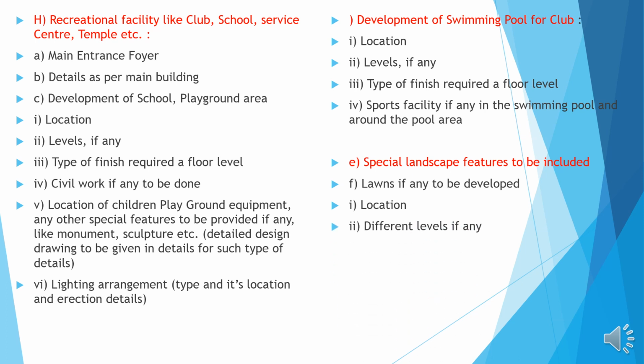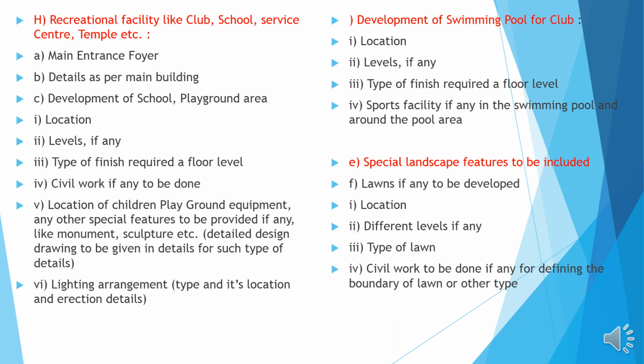Location has to be marked, different levels if any have to be identified, type of the lawn has to be specified, civil work to be done if any for defining the boundary of the lawn or any other type has to be properly marked. Location of the fountain, monument, sculpture, tree plantation has to be identified.